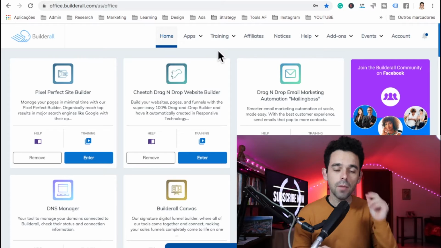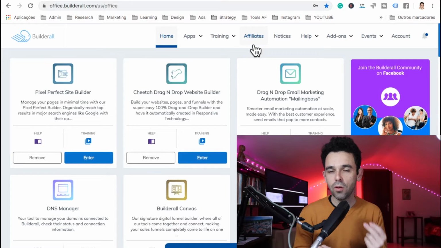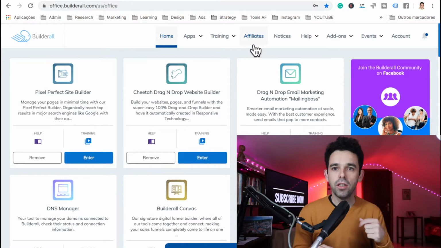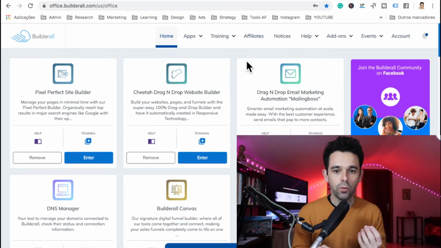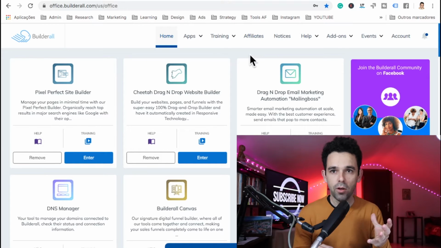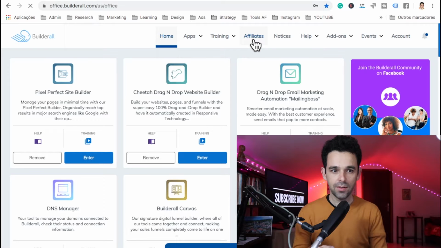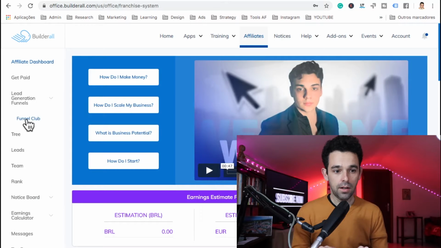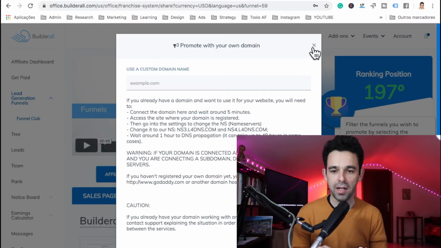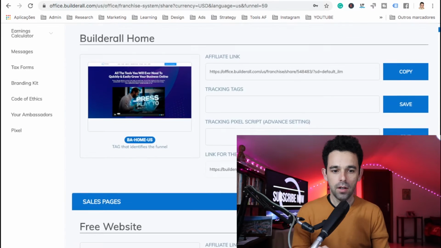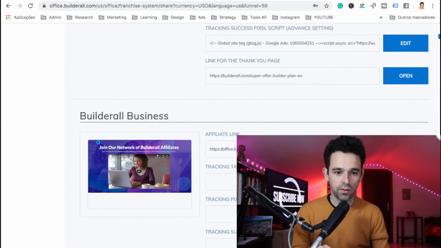First of all, if you promote Builderall, the tool, there's actually the funnel club, which is about 30 funnels ready to make money online. And for you to get access to those funnels and just start promoting to make money, you would come here on top to affiliates. Then here on the left, note that you only have access to the funnel club if you have the premium plan. Then you come here to funnel club. Right here, it will ask you to connect your own domain so you can promote with your domain. You don't have to do this at the moment. Now here it has all the funnels ready to promote.